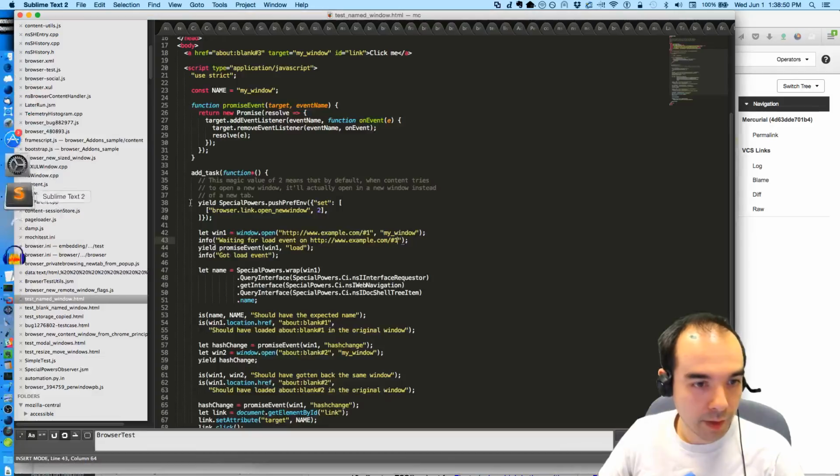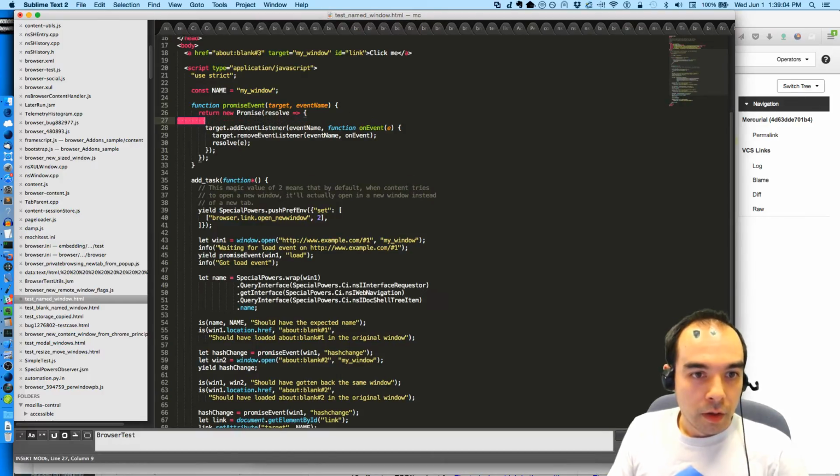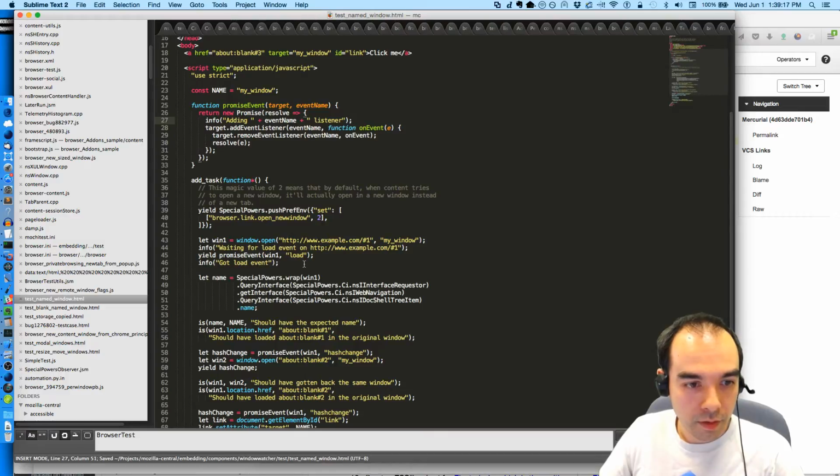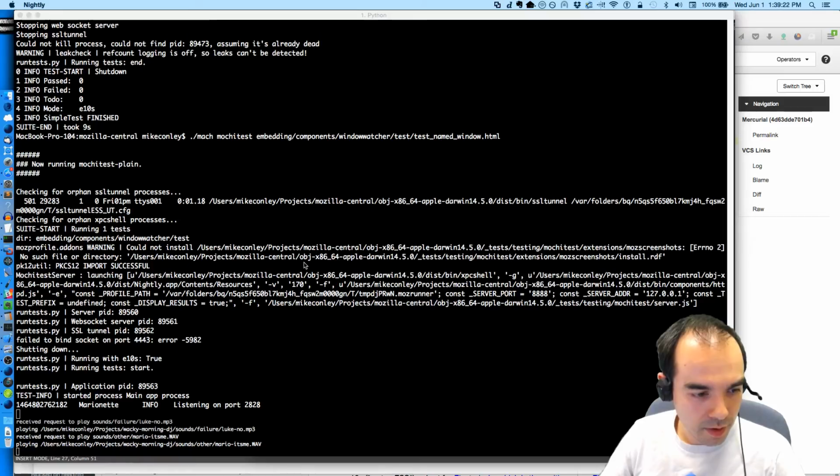We don't get the load event. When promise add event listener, info adding event name listener. Am I doing this wrong? Do I have the steps out of order?